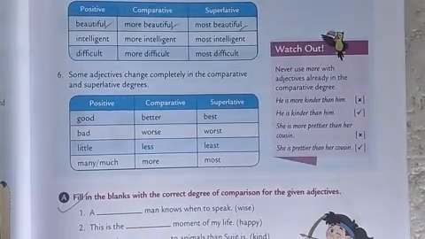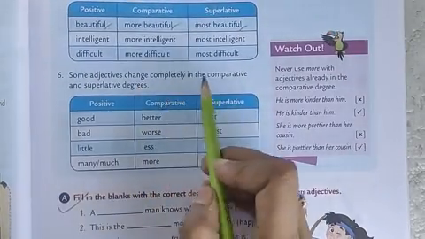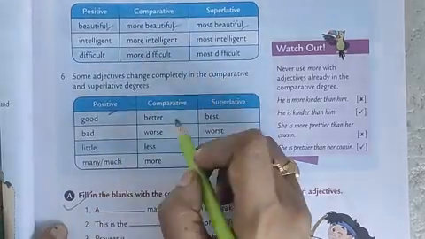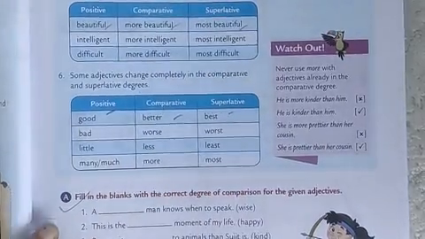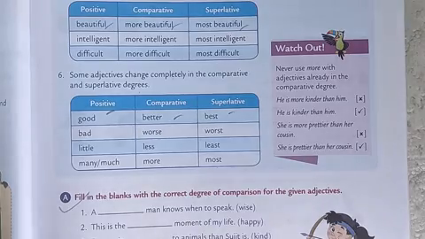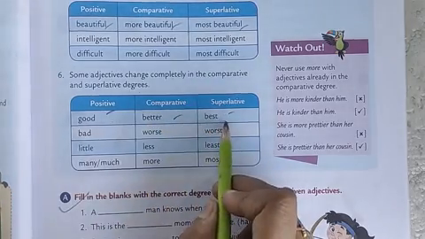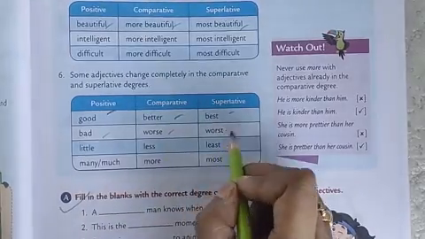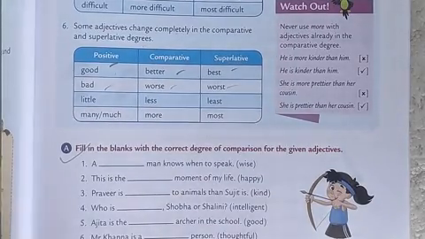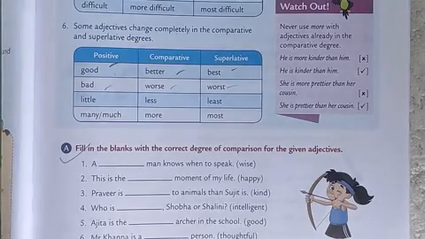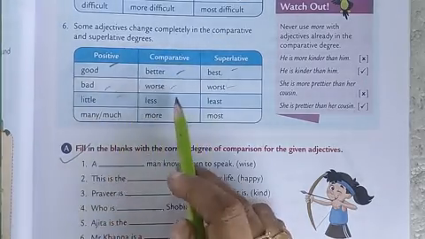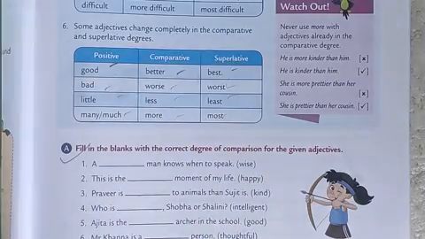Now, some adjectives change completely in comparative and superlative degree. So the words completely change, like good becomes better and best. These are grammatical rules. There is no particular reason why this is happening, but this happens in this way. Good, better and best. Bad becomes worse and worst. You have to remember these things because these are trickier, because they are completely changing. We are not adding anything to them, but they are changing by themselves. Good, better, best. Bad, worse, worst. Little, less, least. Much, more and most.